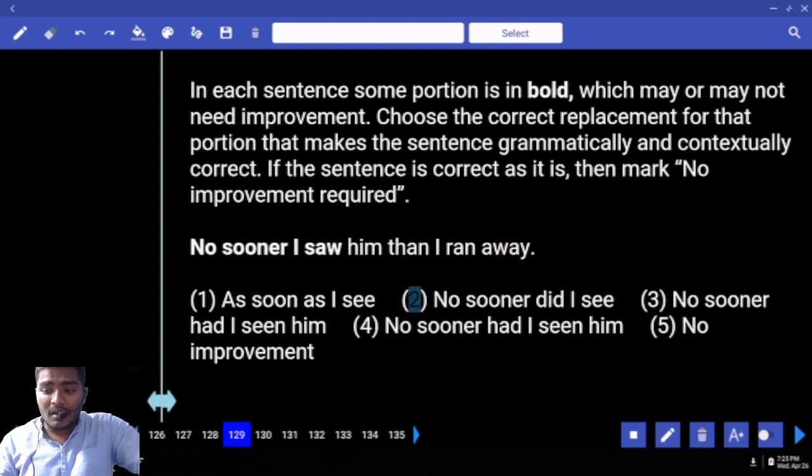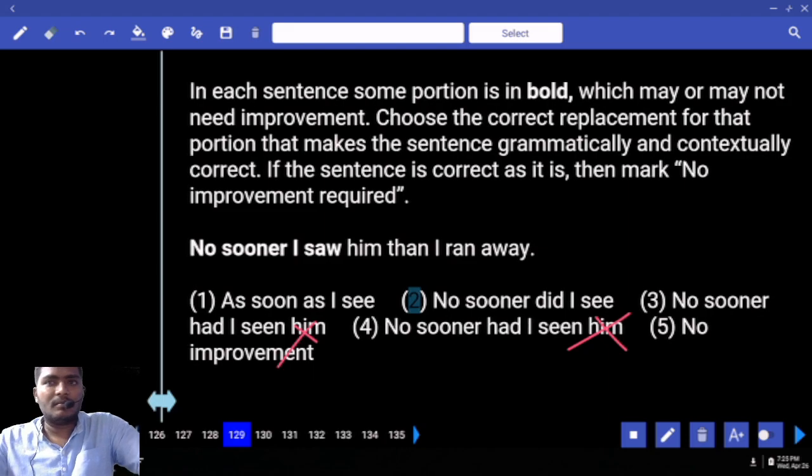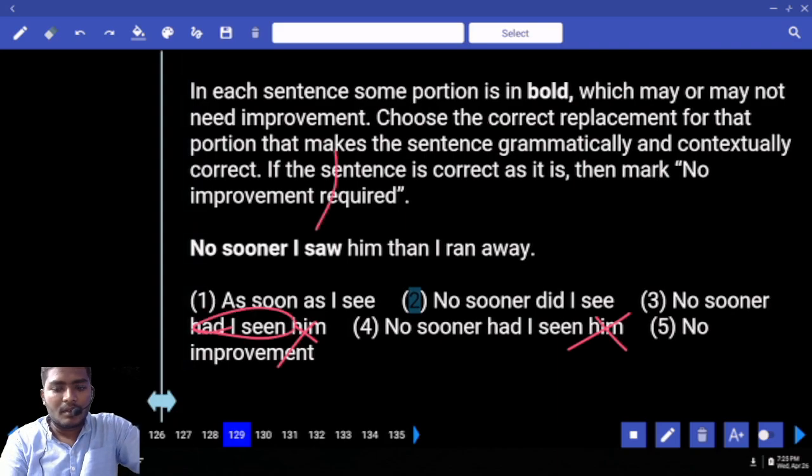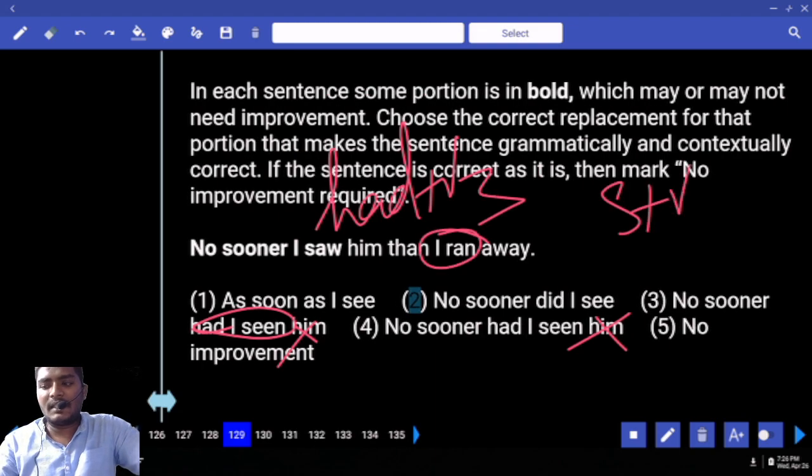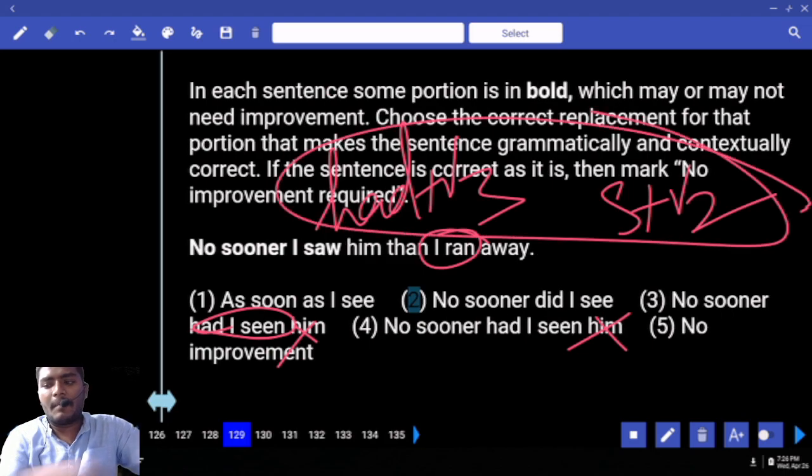If you ask me, sir, what if "him" is not there? If "him" is not there, which tense is this? Can you tell me? Had I seen? Had plus V3. Which tense is that? Past perfect. What is on the other side? Subject plus V2. What is the tense? Simple past. Can we combine had plus V3 and subject plus V2?